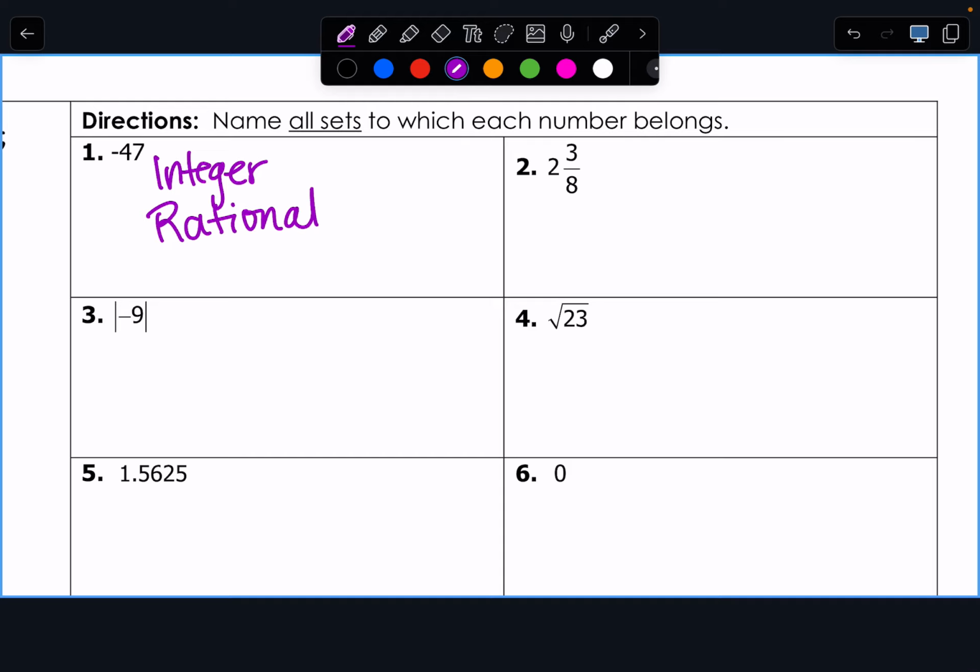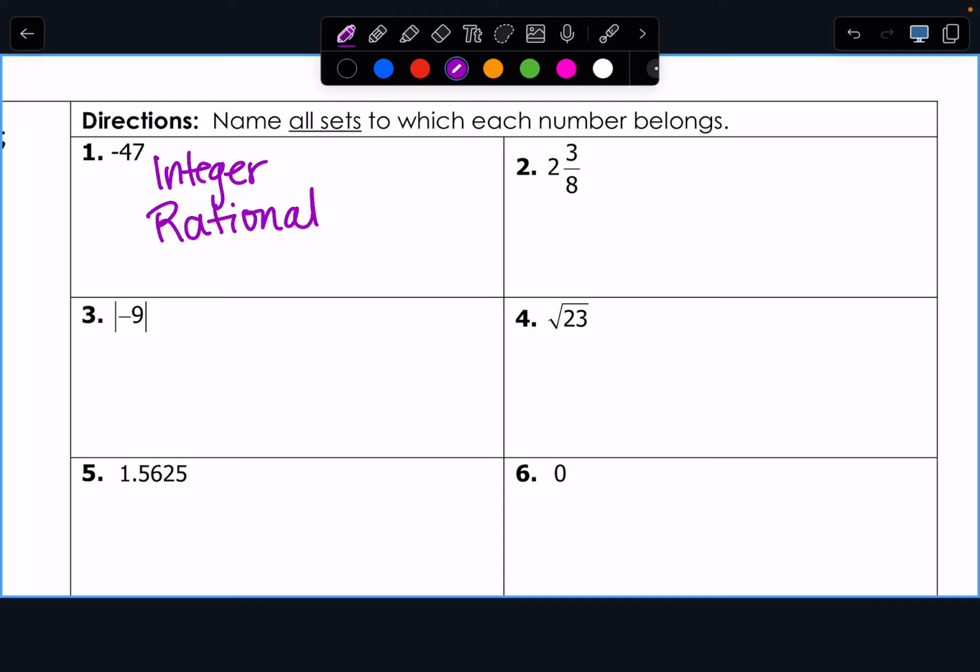Then we'll get there. So 2 3/8. Rational or irrational? Rational because it's a fraction. So we know it's going to go in the rational bucket. Can it go in any of these other three?